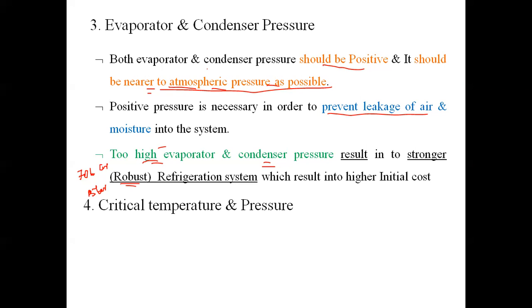Critical temperature is the temperature at which liquid refrigerant is directly getting converted into vapor refrigerant irrespective of boiling point temperature. Suppose your boiling point temperature is 100 degree centigrade, but you adjust the pressure in such a way that even if the liquid temperature is 40 degree centigrade, the liquid is getting converted into vapor. That will be called the critical pressure, and critical temperature is the same thing. So the critical temperature of a refrigerant is nothing but the highest temperature at which that refrigerant can be condensed into liquid regardless of higher pressure.